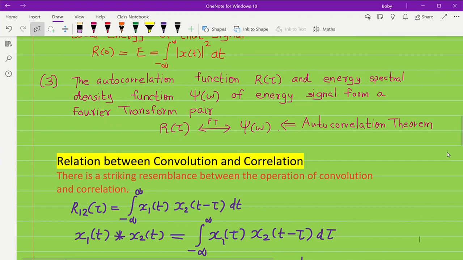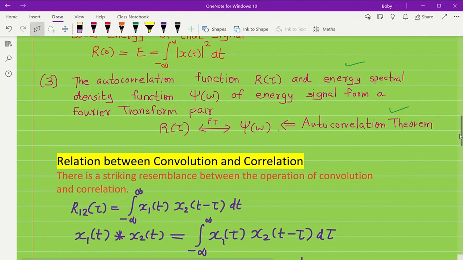Finally, the third property: the autocorrelation function R of tau and the energy spectral density psi of omega of an energy signal form a Fourier transform pair. That means psi of omega, known as the energy spectral density function, is the Fourier transform of the autocorrelation function. This is also known as the autocorrelation theorem.